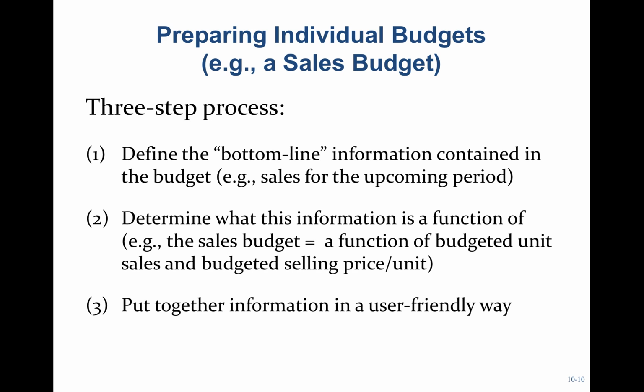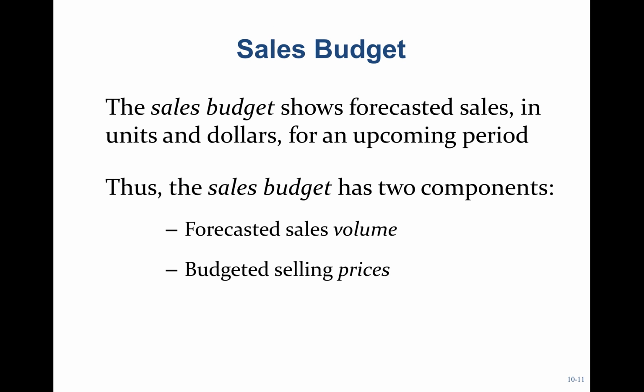So it's a 3-step process, and we'll look at bottom line information first. What are the sales for the upcoming period? All right, what is the sales a function of? It might be price times budgeted units, and then we'll put together the information in a way that's easy to understand. So let's first start with the sales budget.